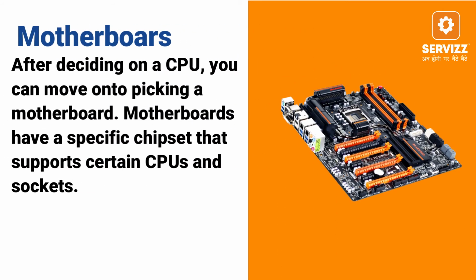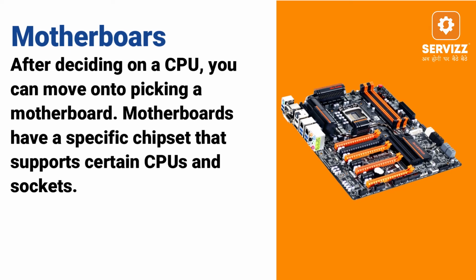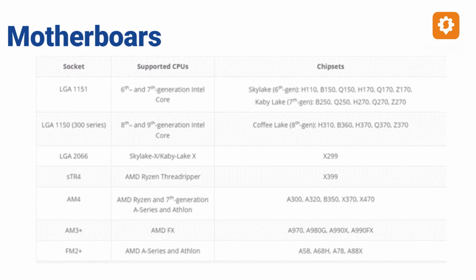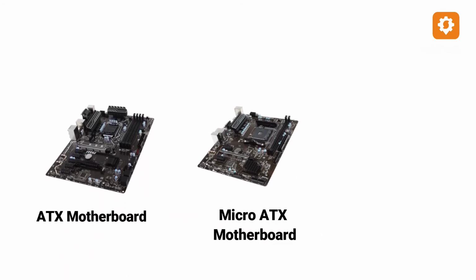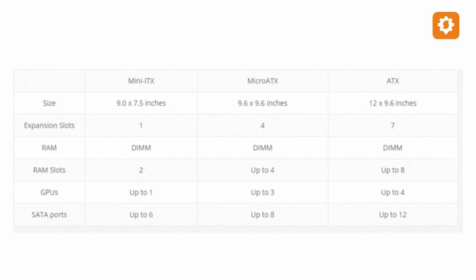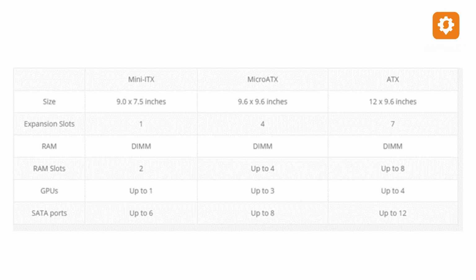rendering. Motherboard. After deciding on CPU, you can move on to picking a motherboard. Motherboards have specific chipsets that support certain CPUs and sockets. Always double check what socket your CPU requires. There are 3 common motherboard form factors: ATX, Micro ATX, and Mini ITX. They all vary in size and compatibility when it comes to other hardware connectivity such as GPU, RAM, and Serial Advanced Technology Attachment (SATA) ports.